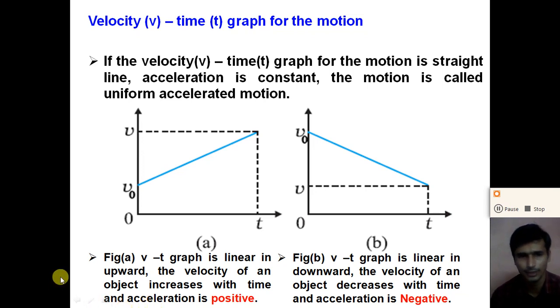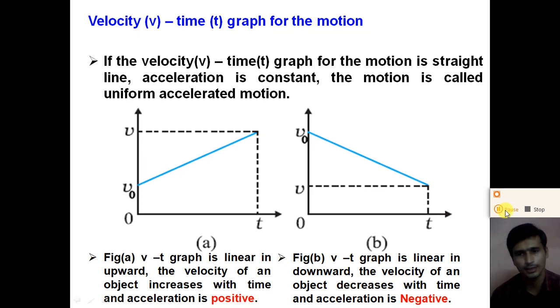So understand, dear student, if the velocity time graph is linear in the upward direction, the velocity of an object increases with time and the acceleration is positive, and this type of motion is known as uniform accelerated motion. But if the velocity time graph is linear in the downward direction, the velocity of the object decreases with time, we get negative acceleration, and this type of motion is said to be uniform decelerated motion, or retarded motion.